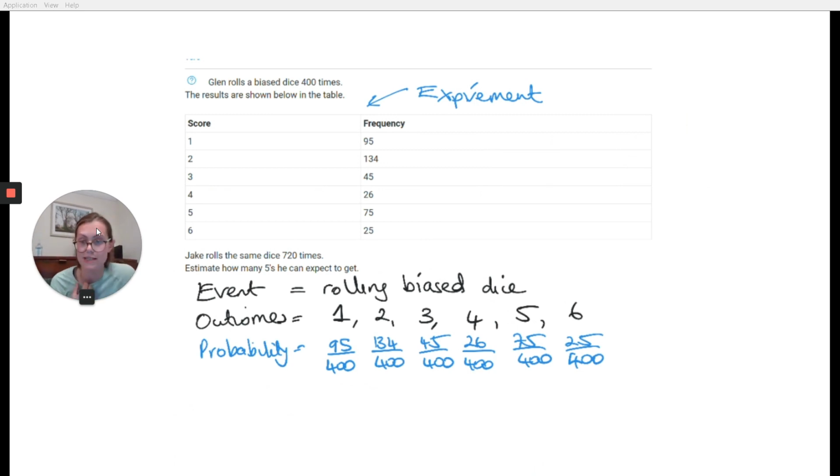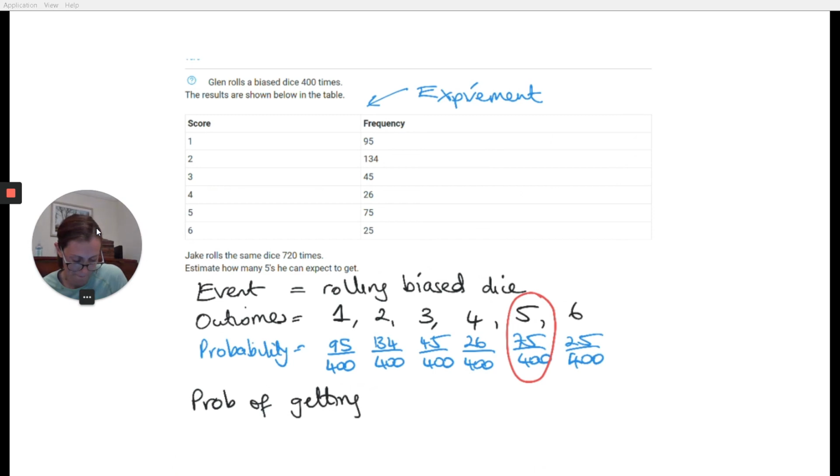Now, which out of this list do I care about? Well, I'm looking at trying to find how many 5s I could get. So I'm picking this box here because I want to know what's the probability of getting a 5. So I now know what the probability of getting a 5 is. So I can say, okay, the probability, or an estimate for the probability of getting a 5 is equal to 75 over 400. So that's the probability. If I roll the dice one more time, what are the chances that on that one more time that I roll it, I get a 5, and it's 75 out of 400.